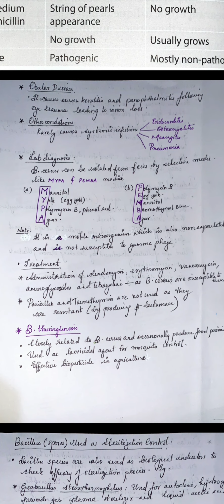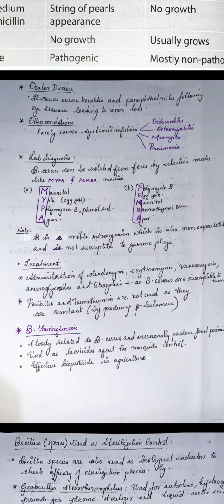So one thing you've noticed, it is a motile microorganism. It is also non-capsulated and is not susceptible to gamma phage. It is just the opposite behavior in these three things of Bacillus anthracis. Bacillus anthracis is the opposite of this.